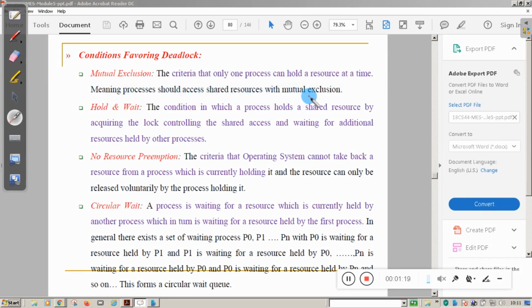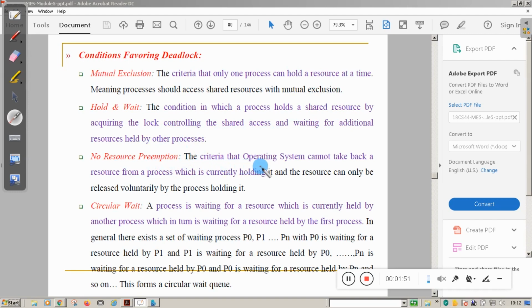Mutual exclusion means if one process is accessing the resource, the other process should be blocked, and only if that process releases the resource can the other process access that resource. That is mutual exclusion. Then hold and wait: the condition in which a process holds a shared resource by acquiring a lock controlling the shared access and waits for an additional resource held by the other process.